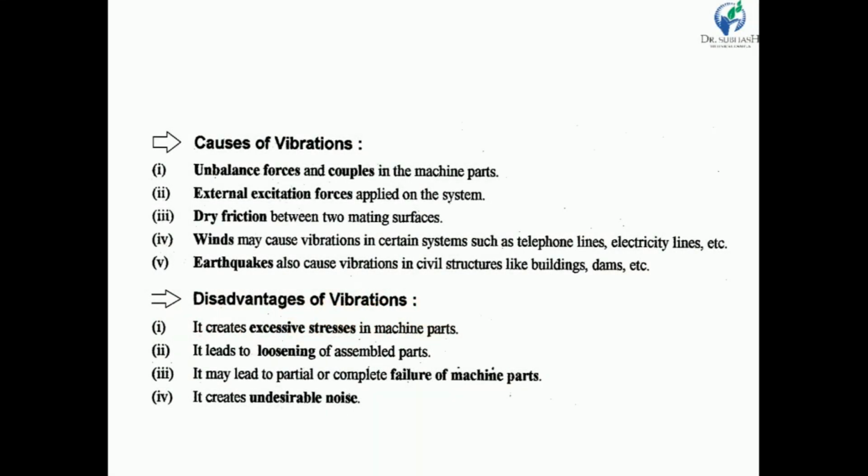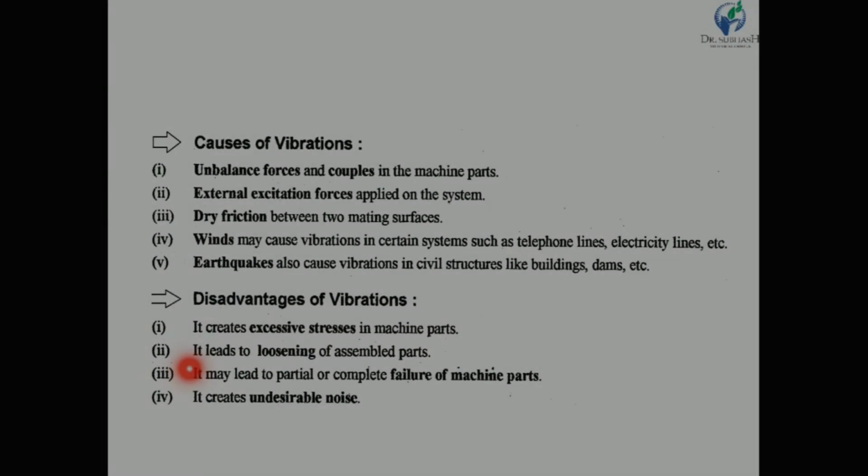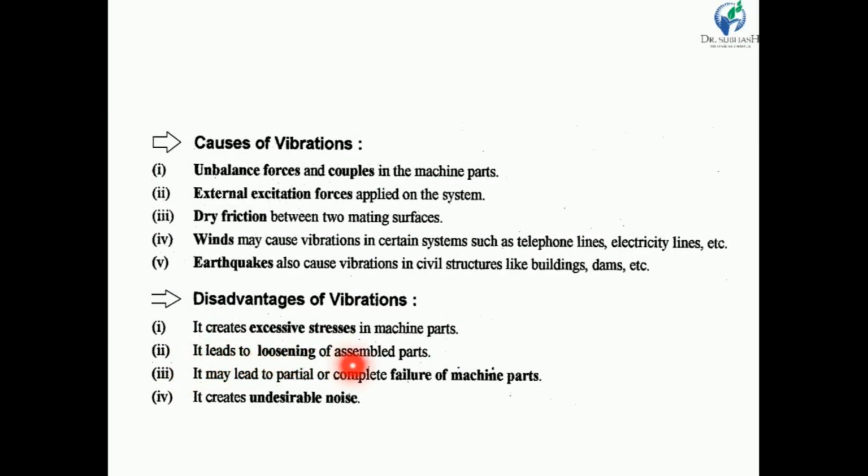Disadvantages of vibration. My dear friends, we know that because of vibration, excessive stresses in a machine may develop. Because of vibration, parts in an assembly may become loose. It may lead to partial or complete failure of machine parts. Sometimes, if the amplitude of vibration is very large, there is a possibility that our machine part will fail. It creates undesirable noise. If there is vibration in a machine, we have already experienced this phenomenon: when our bike makes more noise, we can say that there is more vibration in the bike.